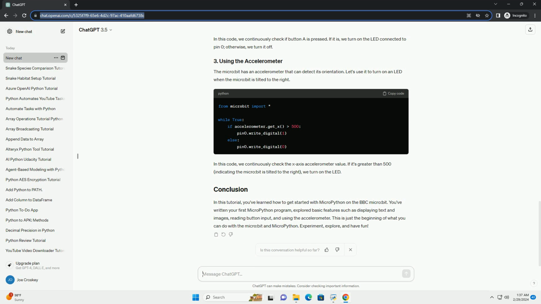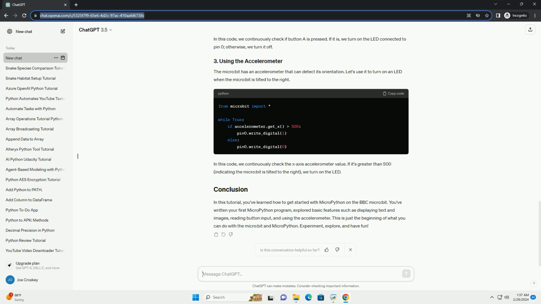The microbit has an accelerometer that can detect its orientation. Let's use it to turn on an LED when the microbit is tilted to the right. In this code, we continuously check the x-axis accelerometer value. If it's greater than 500, indicating the microbit is tilted to the right, we turn on the LED.